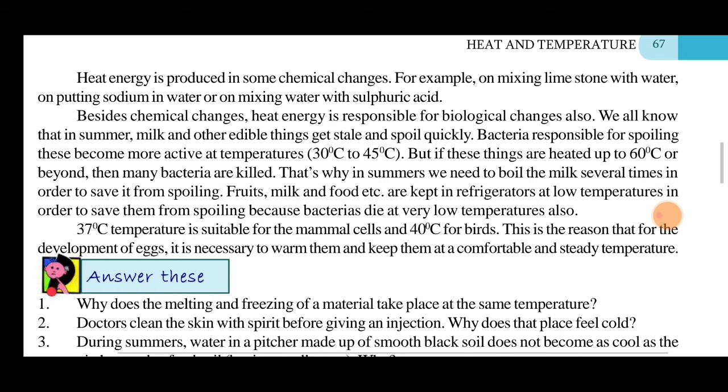A temperature of 37 degrees is suitable for mammal cells, or 40 degrees for birds. This is the reason why, for the development of eggs, they are kept warm, so that they have a comfortable temperature. That is how most chickens come out from the eggs.